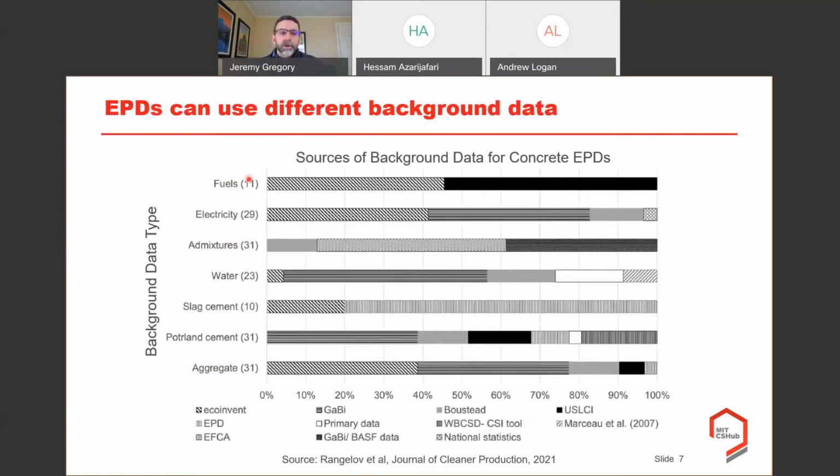And the numbers here are basically different groups of EPDs that were done in consistent ways. And what this is showing are all the different data sources that were used within each category. So for fuels, it's basically 2 different data sources. Electricity here, we have 4. For cement, it's on the order of 6. So as you can see, there basically isn't a lot of consistency across all the different types of background data.